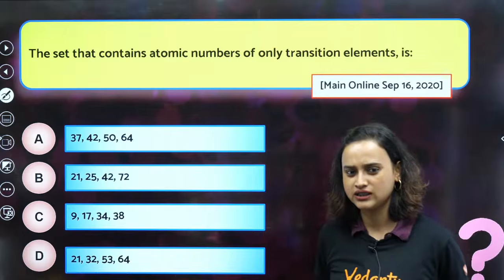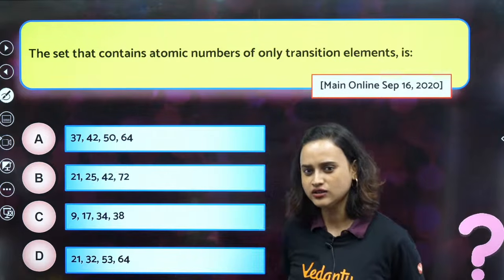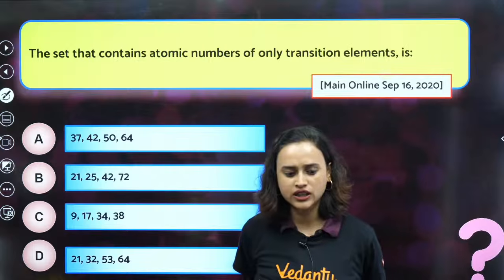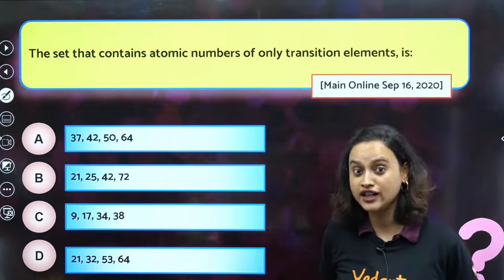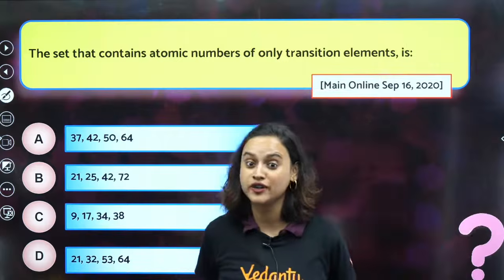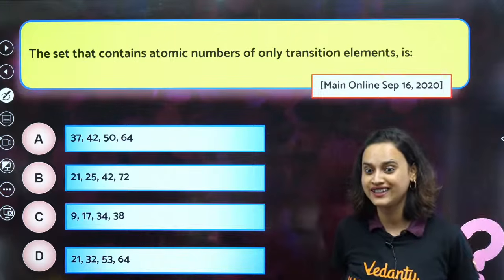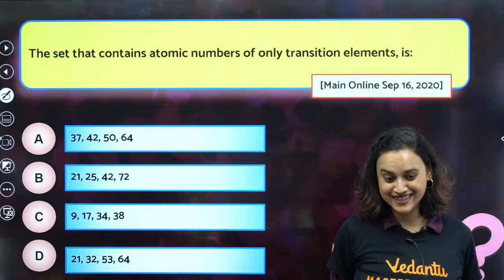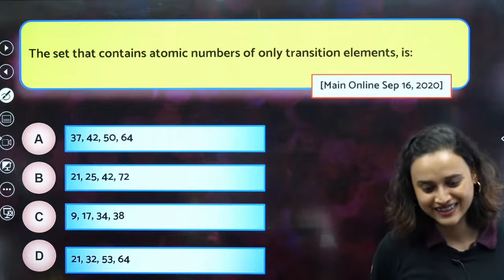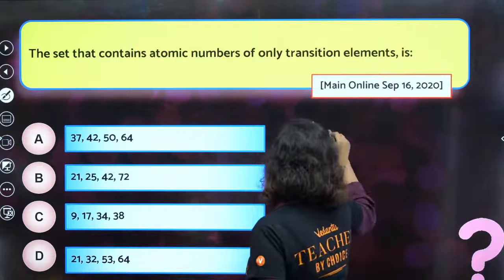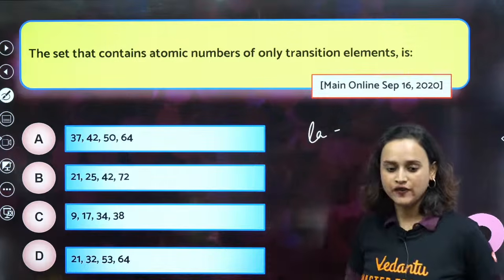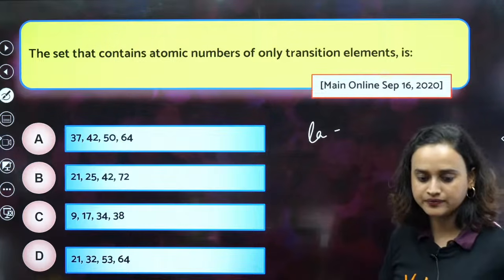No, Baba. Check it out again, no? What about lanthanum and actinoids? What are their atomic numbers? If you just know that, then you can find the answer easily. Batao, batao. Chalo, let me write it down. Lanthanoids, what is it? 57 to 71.